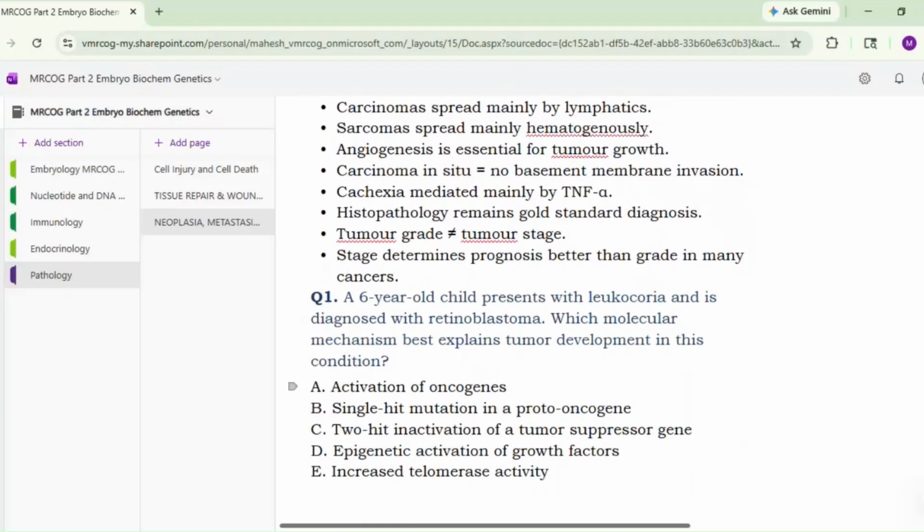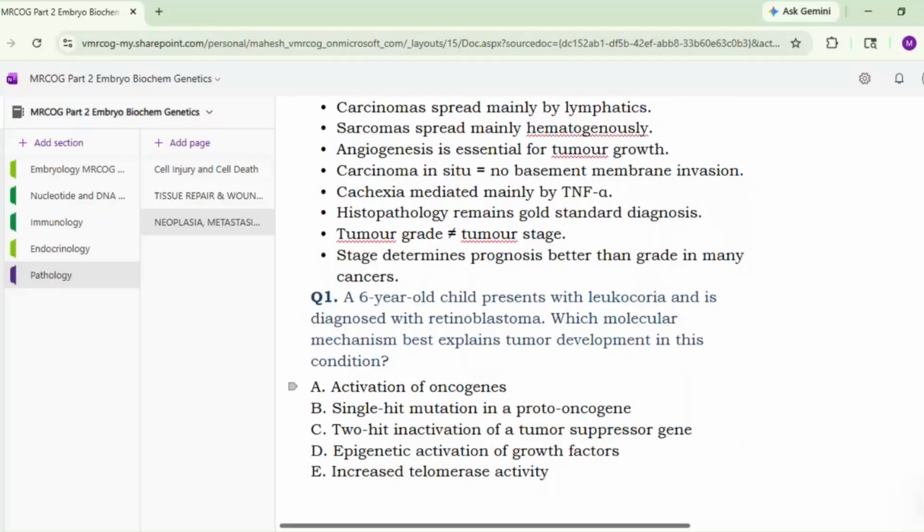Yes, sir. A 6-year-old child presents with leukocoria and is diagnosed with retinoblastoma. Which molecular mechanism best explains tumor development in this condition? Activation of oncogene, single hit mutation in a proto-oncogene, two hit inactivation of tumor suppressor gene, epigenetic activation of growth factors, increased telomerase activity. Sir, option C, two hit inactivation of a tumor suppressor gene.